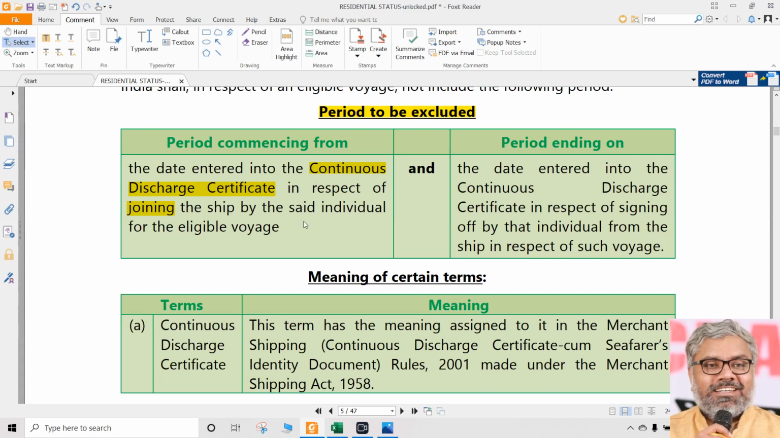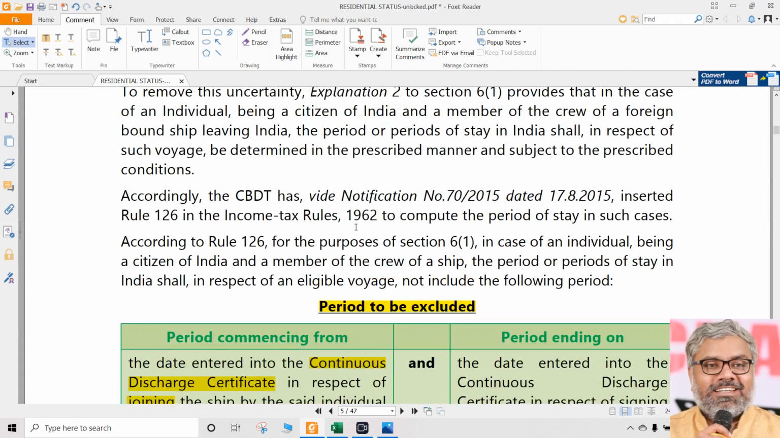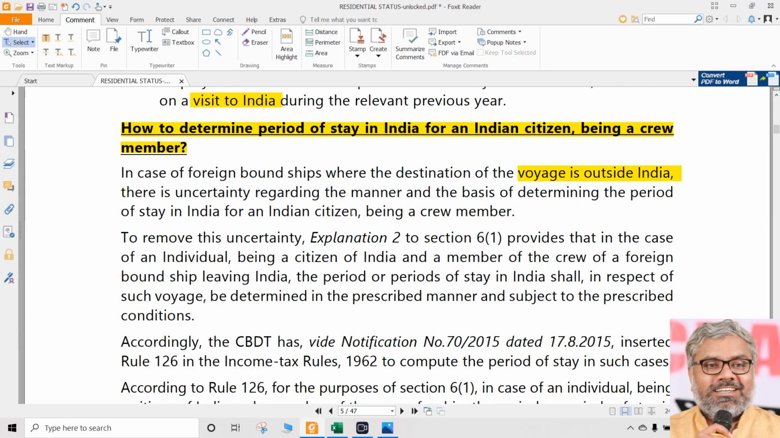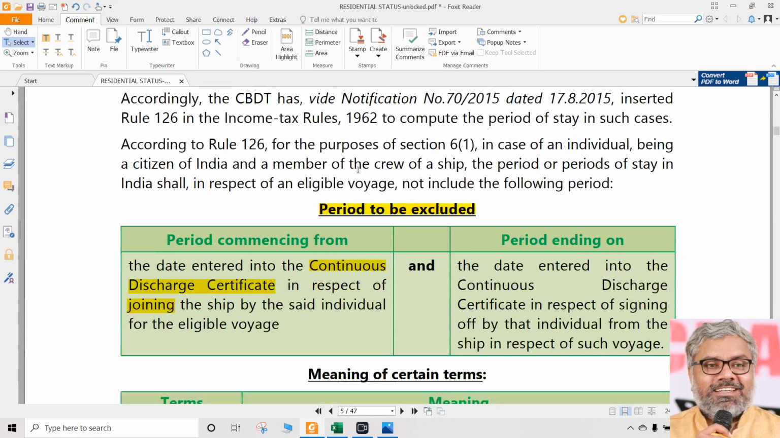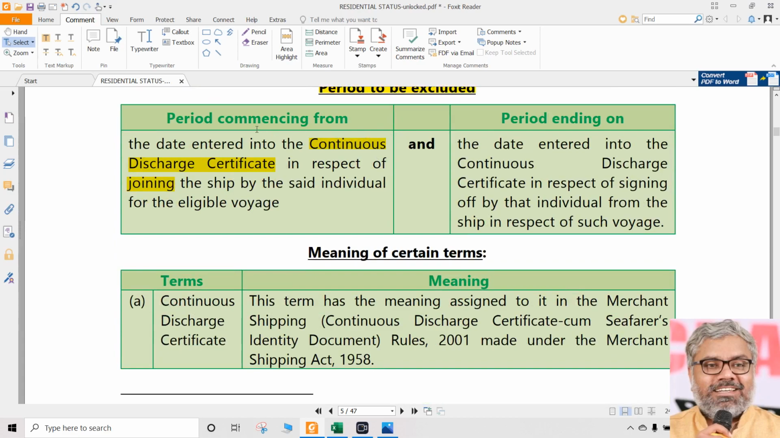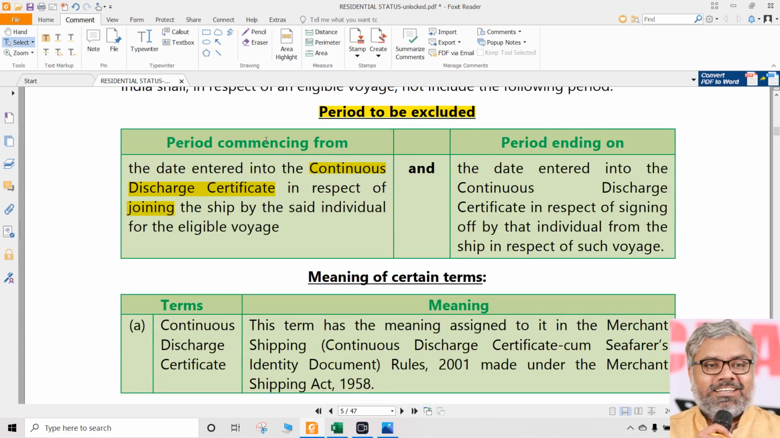And who is this person? The person who is an Indian citizen as a member of crew of the ship leaving India, which is a foreign bound ship. Once again, we are not talking about ships going from Chennai to Gujarat and all that. No, we are not talking about them. We are talking about the ships which are foreign bound ships where the voyage is outside India, and the person we are talking about is an Indian citizen who is also not a traveler, he is a crew of the ship. If that is the case, the period of stay between these two dates shall be excluded.